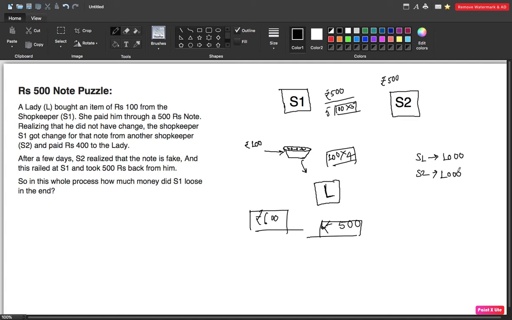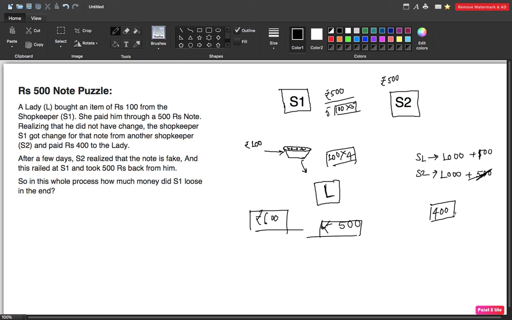Now the lady will come and give 500 rupees to S1, and S1 will give that 500 rupees to S2. Now S2 has a total of 1500 rupees, and he will give 500 rupees to S1, so S2 has again 1000 rupees, and S1 has got 500 rupees from S2. Now S1 has to give 400 rupees to the lady, so he will have 100 rupees only.